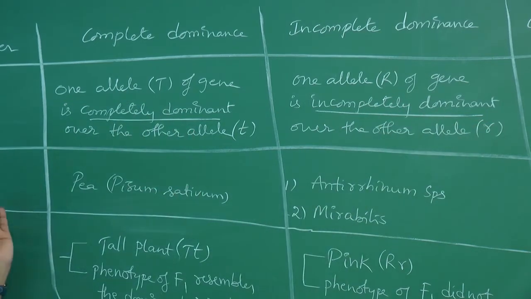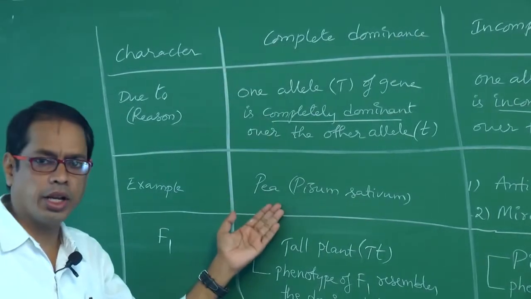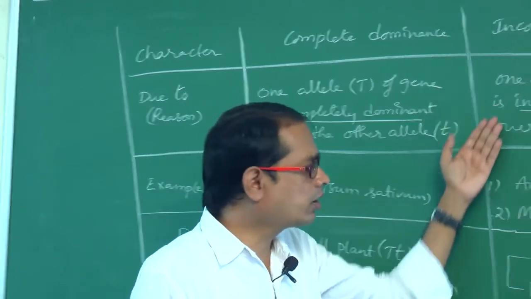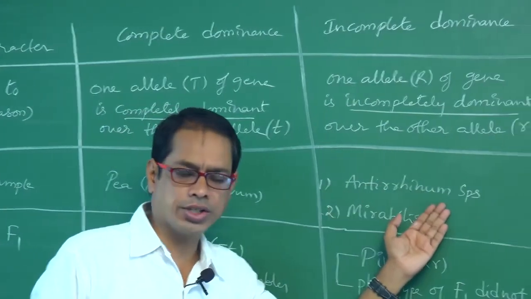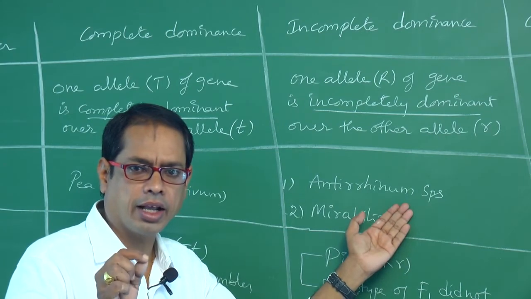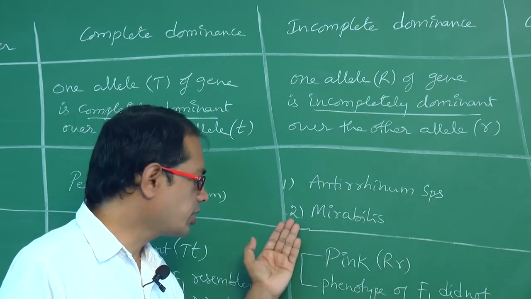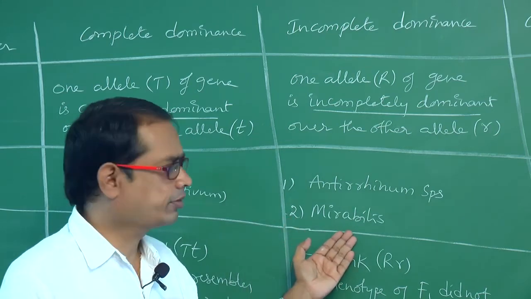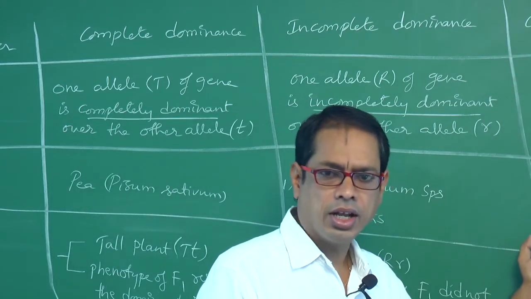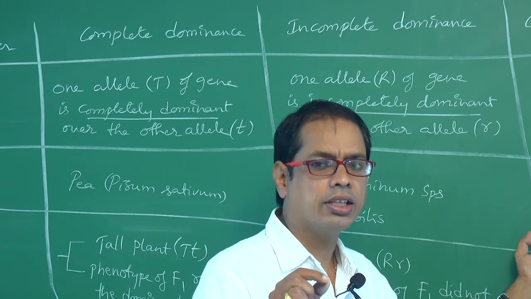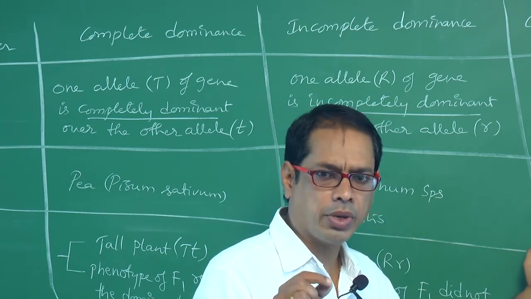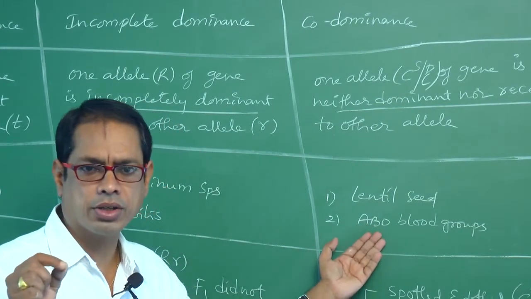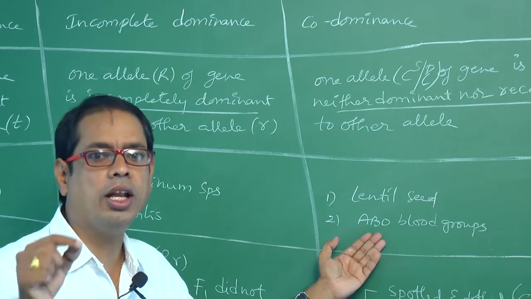Right, next one. Examples. Example of complete dominance: Pisum sativum, that is pea plant. Example of incomplete dominance: Antirrhinum species, commonly called snapdragon or dog flower. Next, second example: Mirabilis jalapa, that is 4 o'clock plant. Examples of codominance: lentil seed coat pattern and size, that is lentil seed, and RBC that determine ABO blood groups. ABO blood groups is an example of both codominance and multiple alleles also.